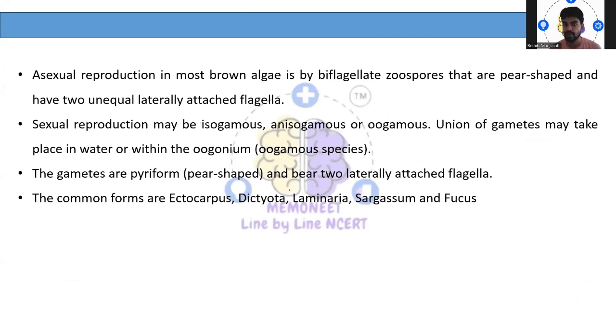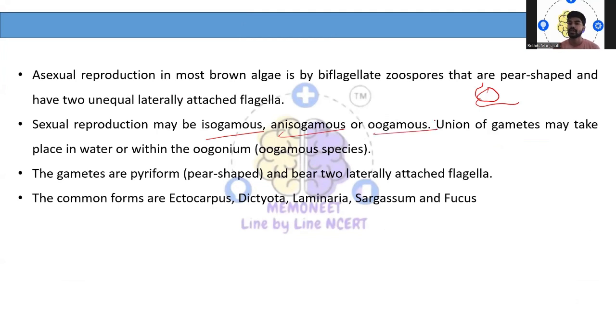Asexual reproduction, mostly seen in the brown algae, is by biflagellate zoospores that are pear-shaped and have two unequal, laterally attached flagella. That means one flagellum is big and another flagellum is small. Coming to the sexual mode of reproduction, all three, that is isogamous, anisogamous, and oogamous modes of reproduction, can be seen.